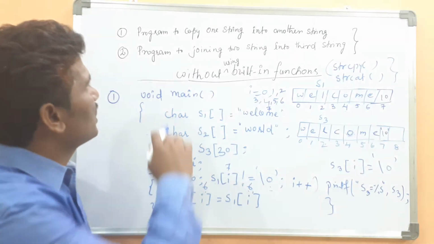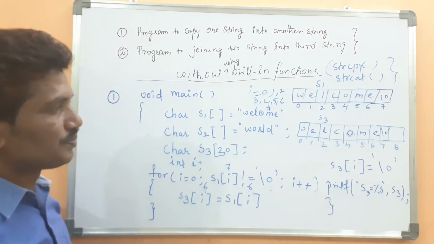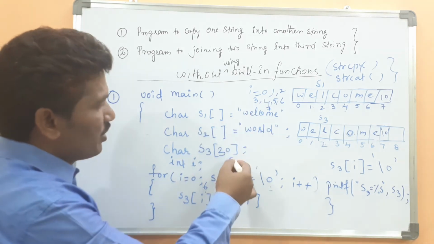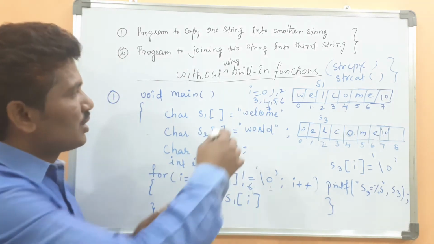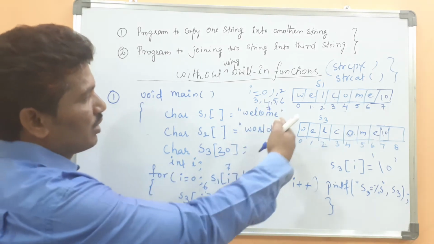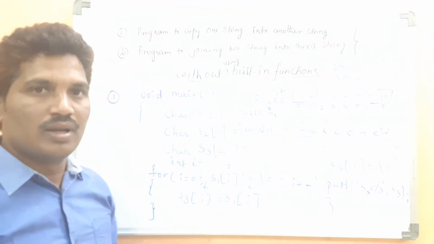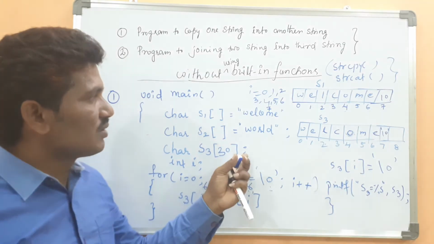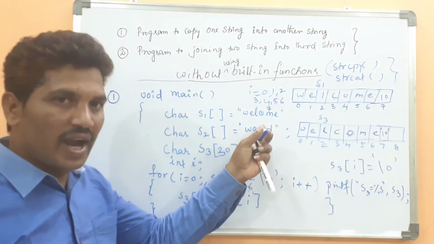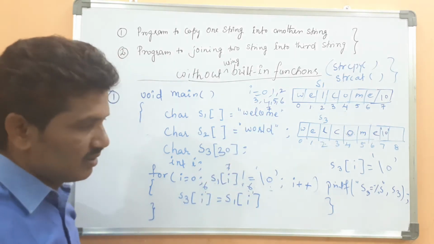The second program is a program to join two strings into a third string. Up to this one, these two strings will be joined. Welcome and world, the two strings will be joined and placed into the third string. The third string, what is the output? Welcome world. The two strings can be joined. Welcome world will be placed in S3.